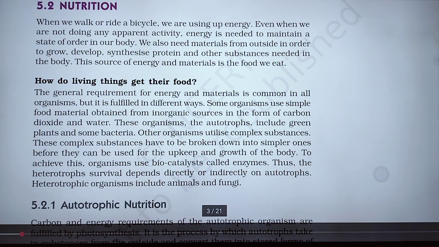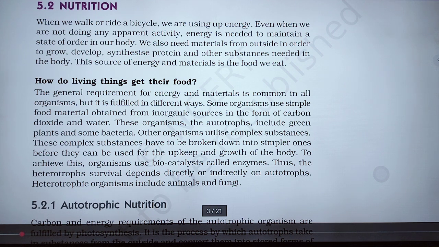To achieve this, organisms use biocatalysts called enzymes. Enzymes help the organisms break the substances into simpler ones for the upkeep and growth of the body.